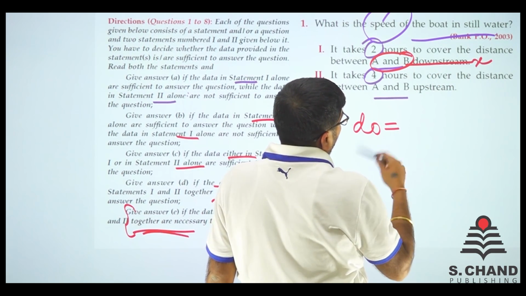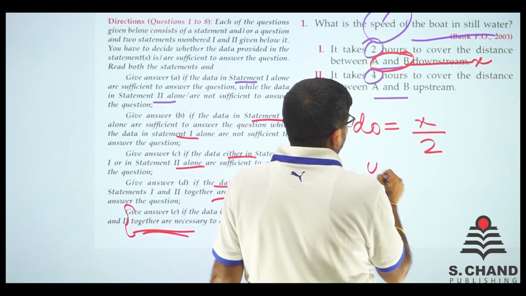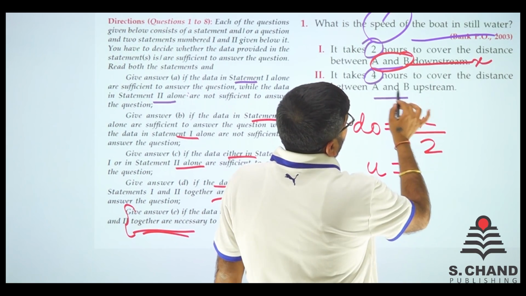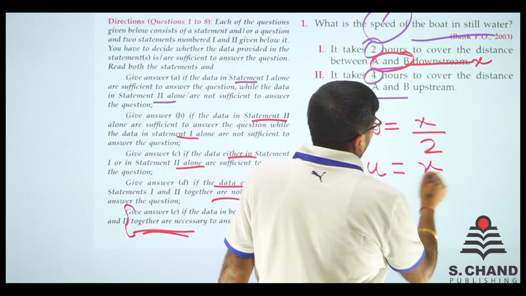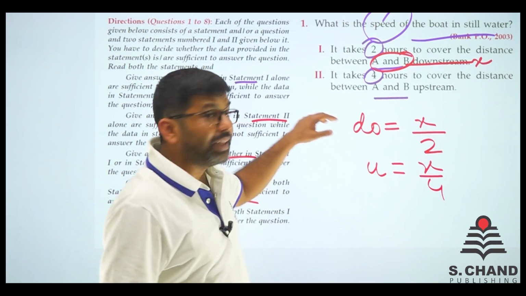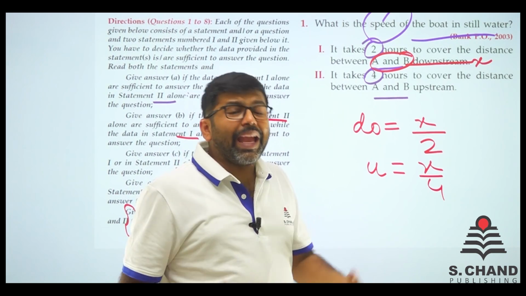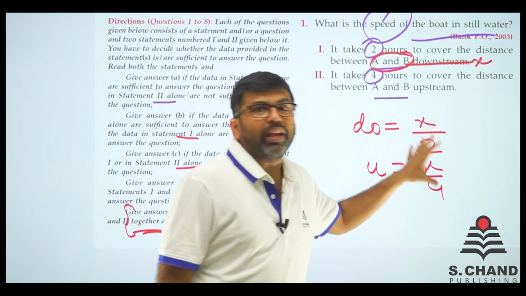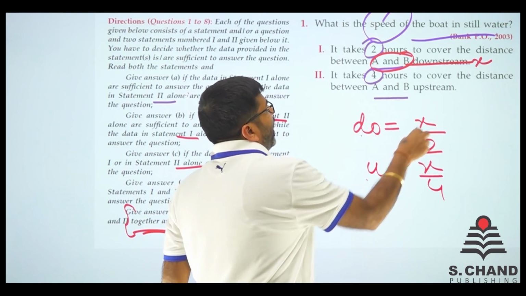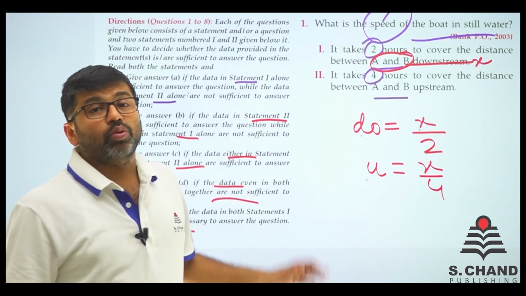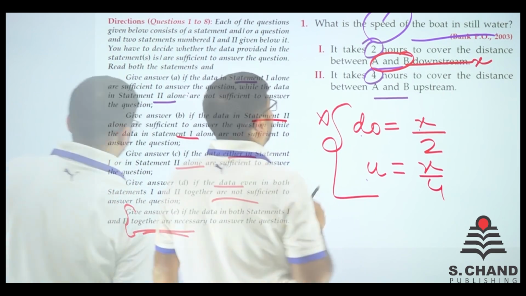speed is equal to distance upon time. So speed is equal to distance x, time is 2. And upstream is what? Upstream is distance upon time again. So upstream is x by 4. So we have got downstream with x, upstream with x. Any calculation on this will remain for x only, because we have 3 unknowns, 1, 2 and 3, and only 2 equations. So 3 unknowns, 2 equations, both the equations won't get you the answer. Fourth one.